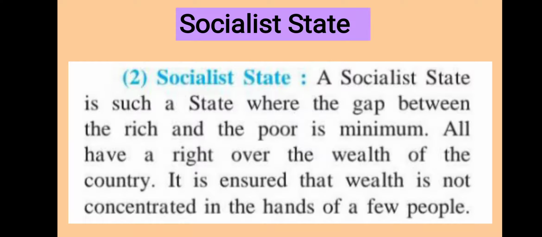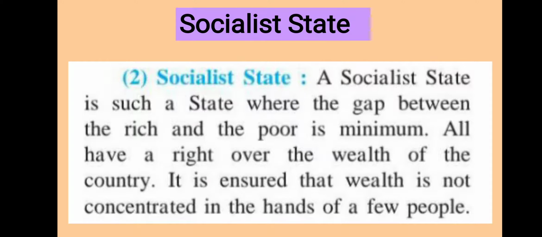On all these resources, all people have equal rights. There is no discrimination between rich and poor. Some are poor, don't give anything to them; some are rich, give everything to them. Like this, the government cannot discriminate. We have to give people equal rights in those resources.